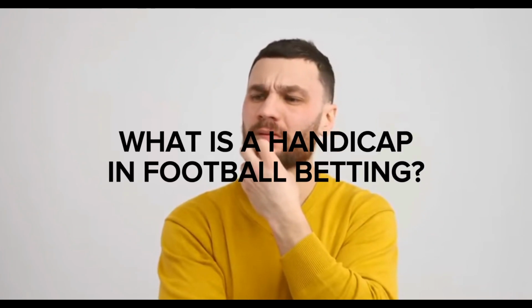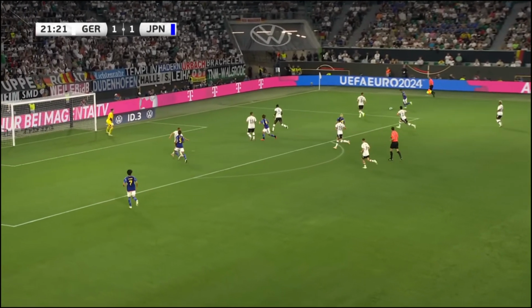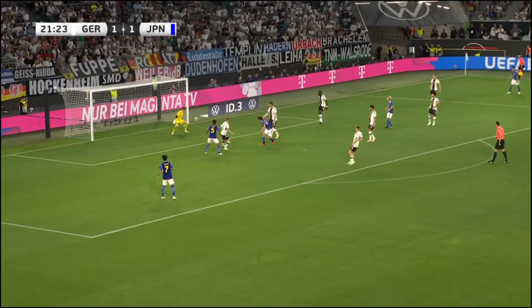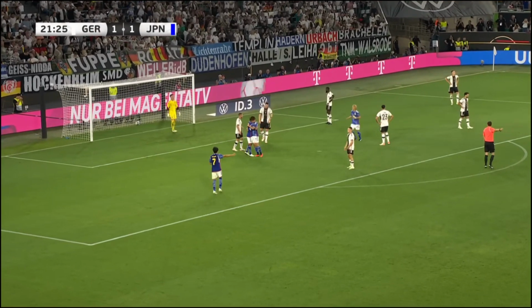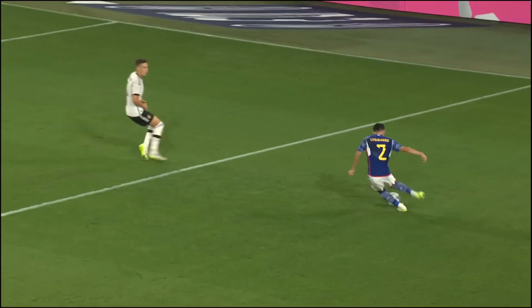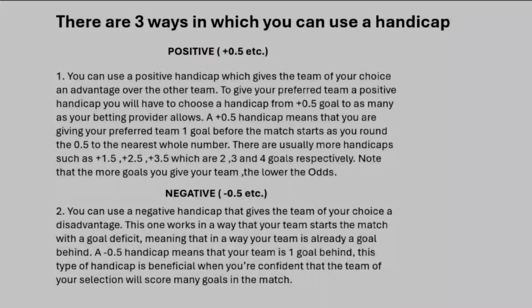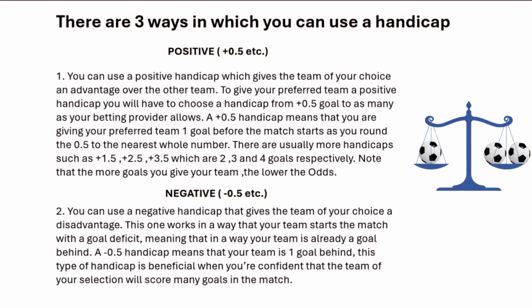What is a handicap in football betting? A handicap in sports betting is a way to make a match more balanced for betting purposes, especially when one team has a much higher chance of winning. It gives an advantage or disadvantage to a team before the game starts, represented by goals. There are three ways in which you can use a handicap.